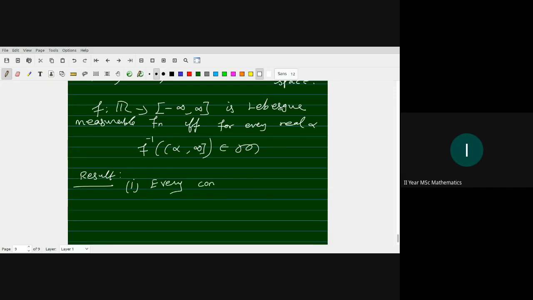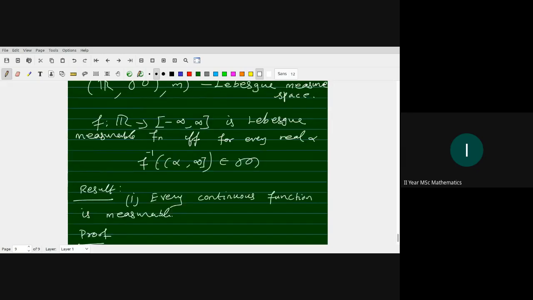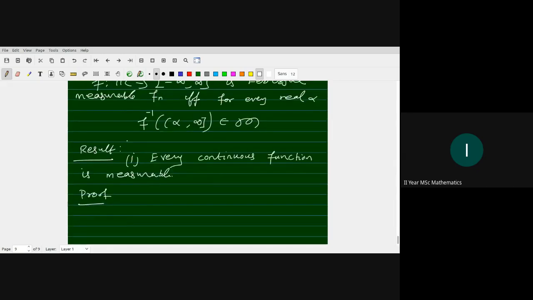The proof is very simple, right? Since all the open sets are Lebesgue measurable in R,